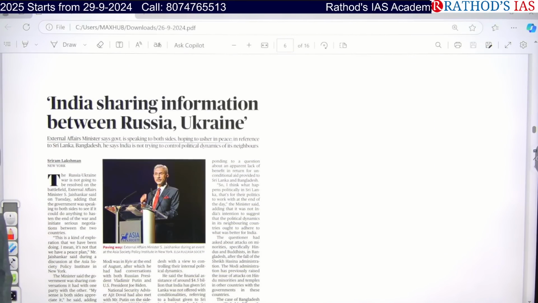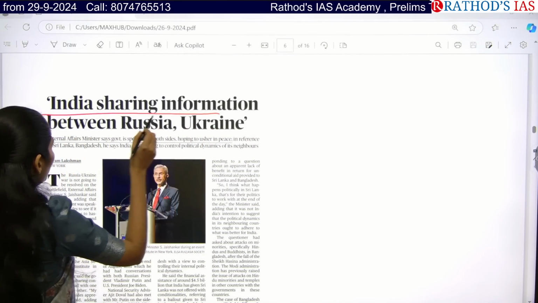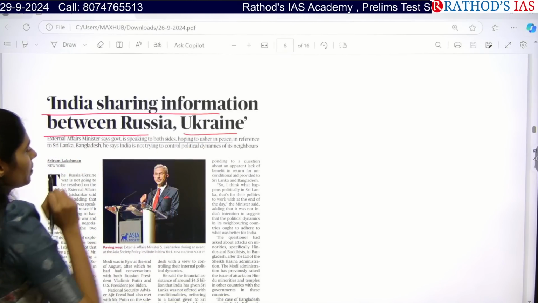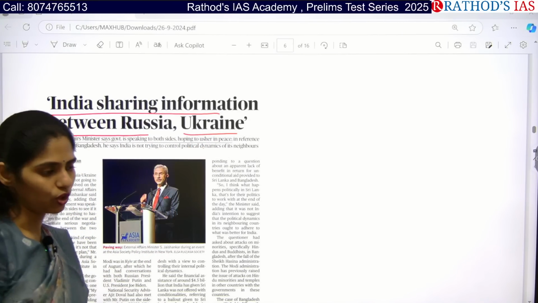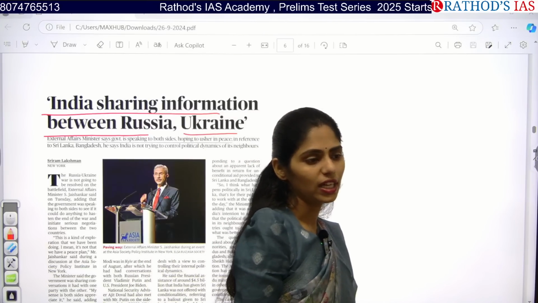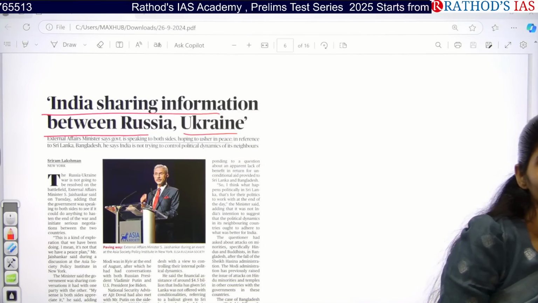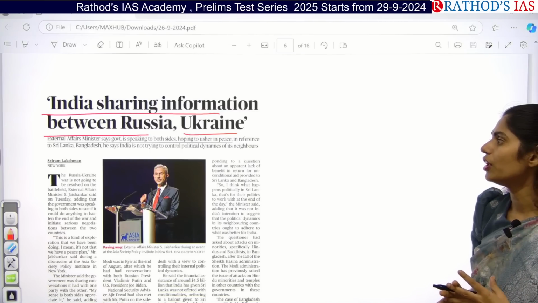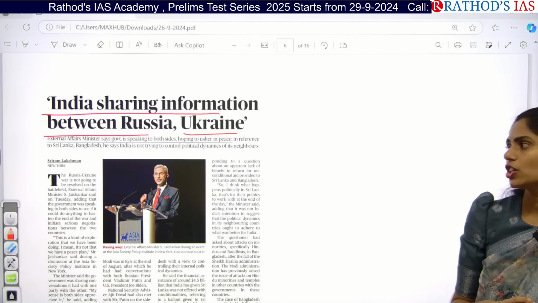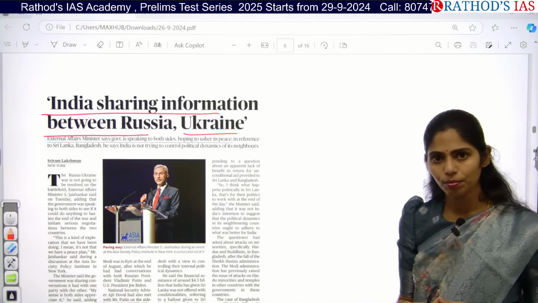And let us see the next topic, India sharing information between Russia and Ukraine. This article is very important from your international relations point of view. As you all know, recently the Quad was held, and we are going to have a CO, everything. So in this context, how we are sharing information between Russia and Ukraine plays a very important role.